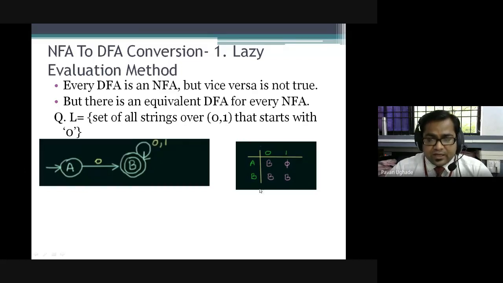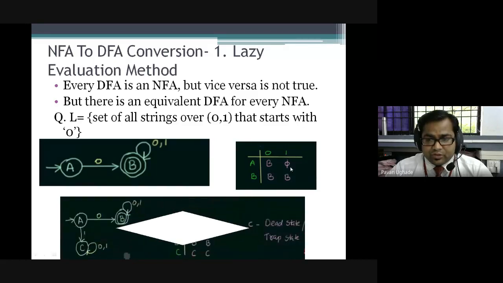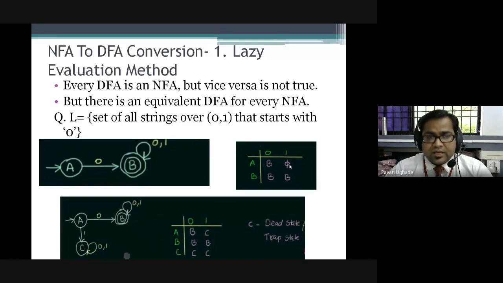We have designed its transition table, and I showed the importance of phi. In the DFA there is no phi, there is no null set, so we need to take care of this by adding one more state.